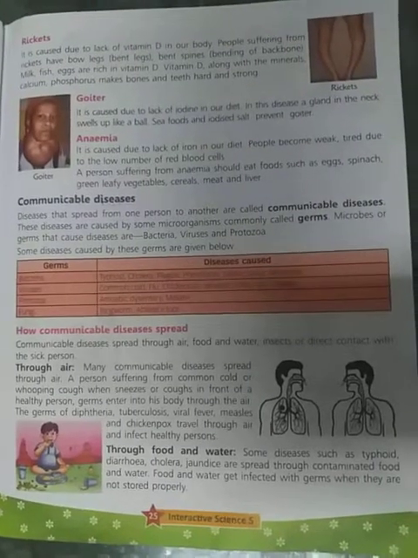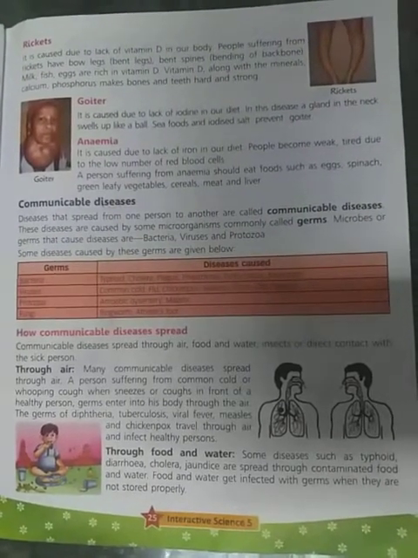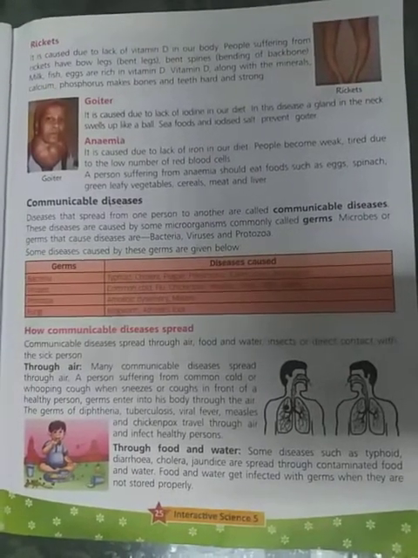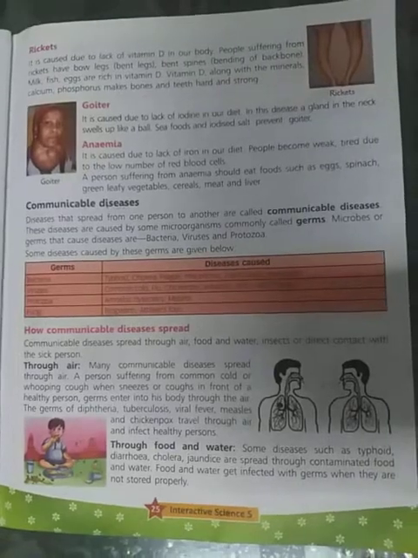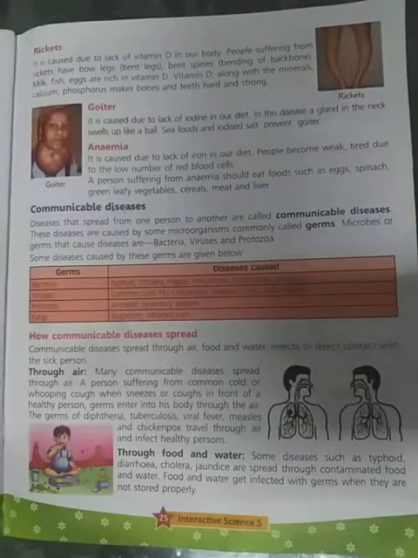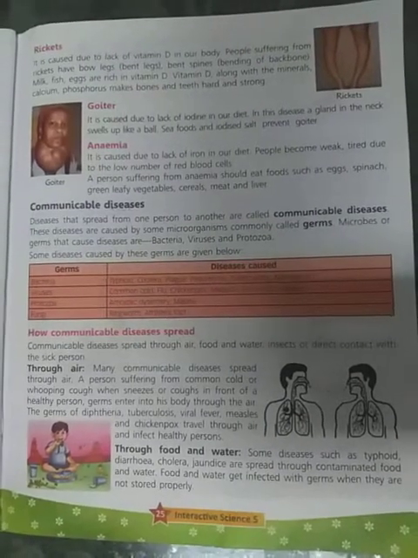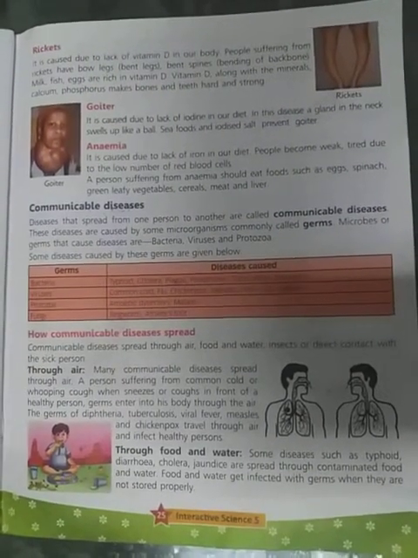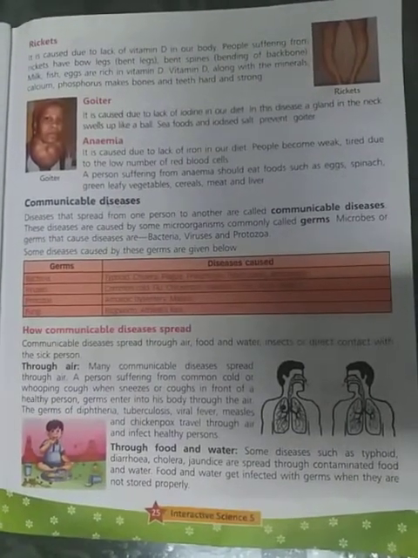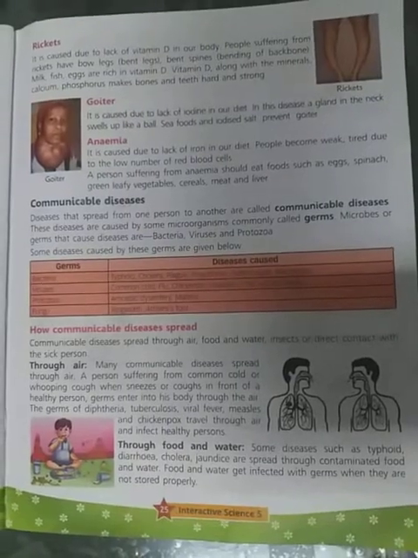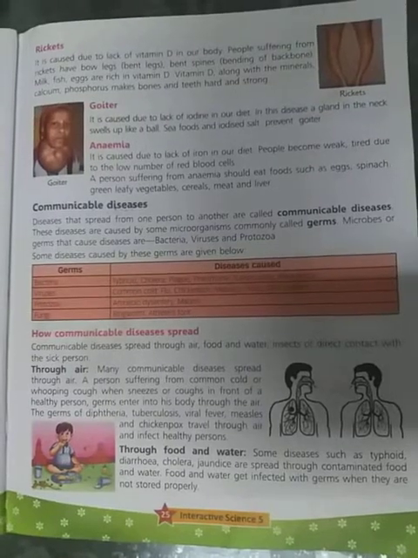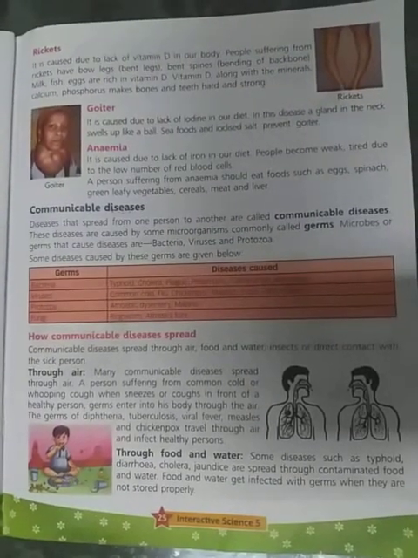Next topic: how communicable diseases spread. Communicable diseases spread from one person to another through direct contact, air, water, food and insects. First of all, let me explain communicable diseases that spread through the air. Diseases like common cold, whooping cough, diphtheria, tuberculosis, viral fever, measles and chickenpox are the diseases that spread through the air.